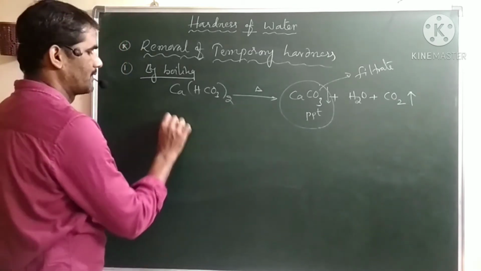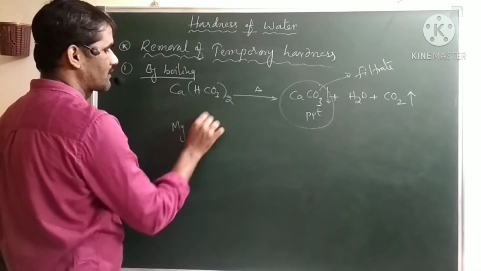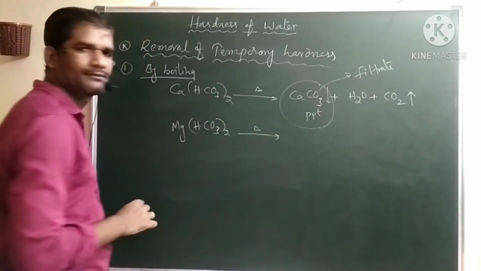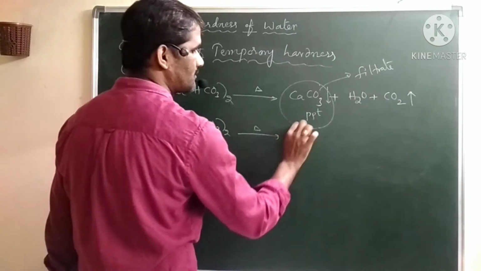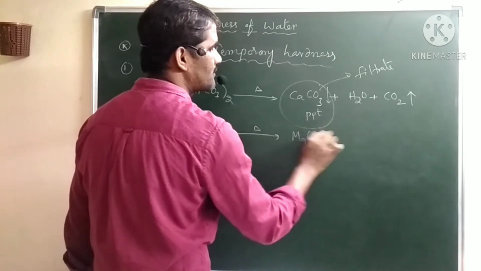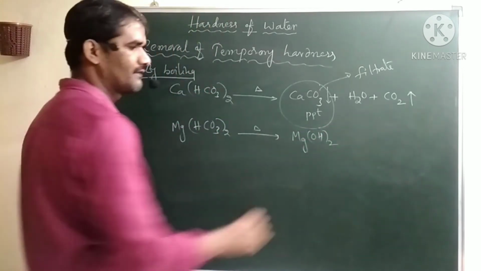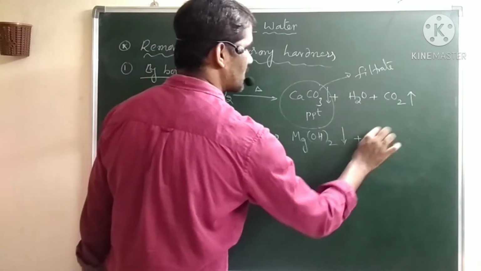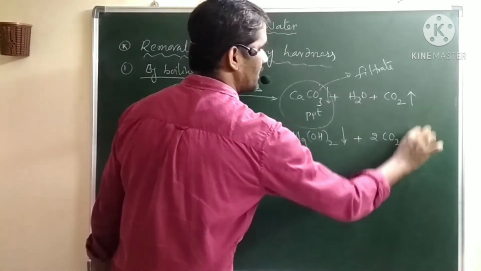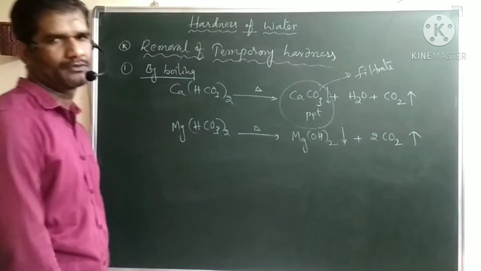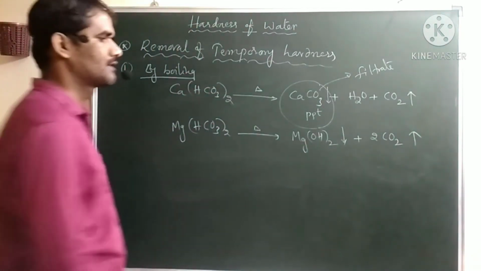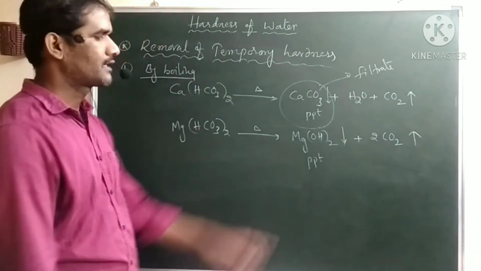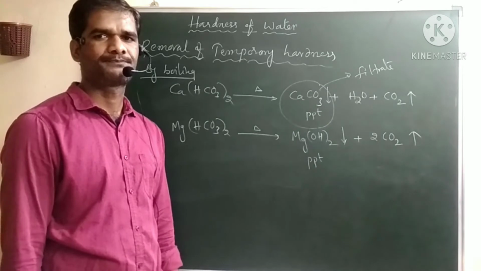Similarly, if it contains magnesium bicarbonate, again we have to heat that solution. It will form magnesium hydroxide. Again, magnesium hydroxide is in insoluble form. It will form a precipitate. Apart from this, it will form carbon dioxide. Carbon dioxide is a gas, it is removed from the medium. Again, this is the precipitate. Again the same, if you filter it, you can remove the magnesium ions.